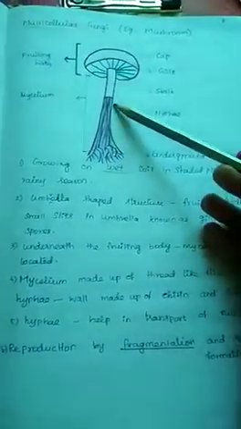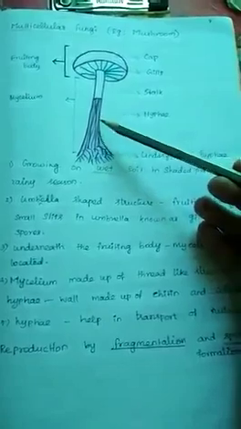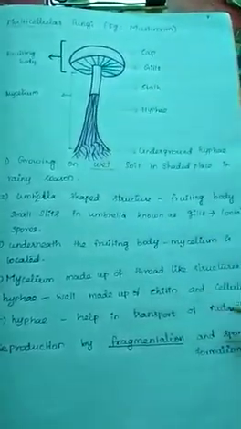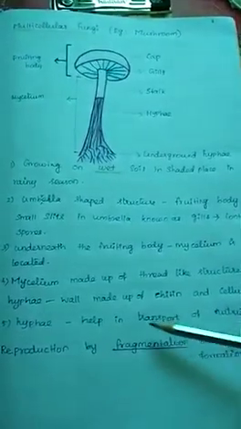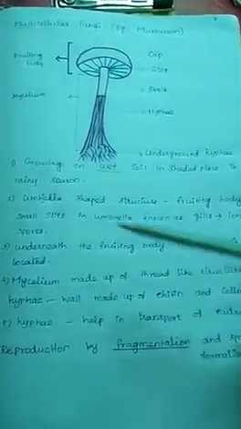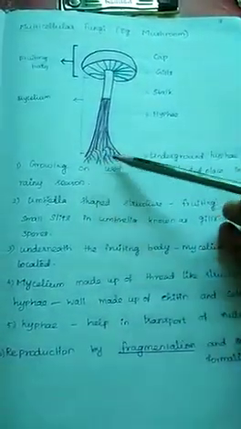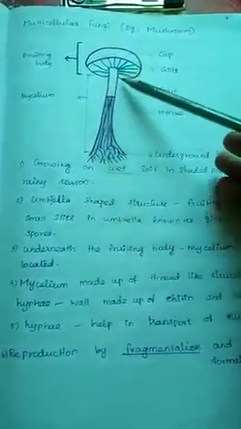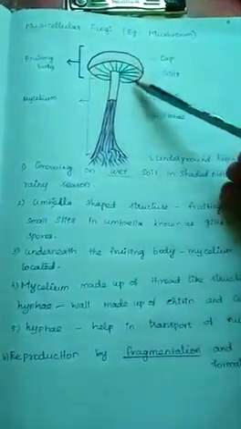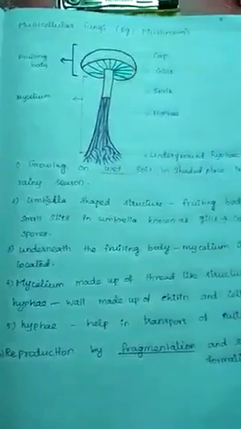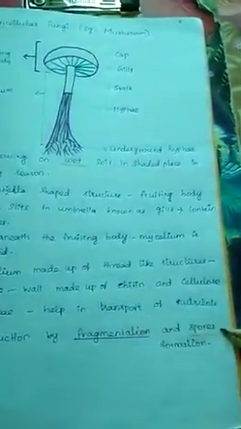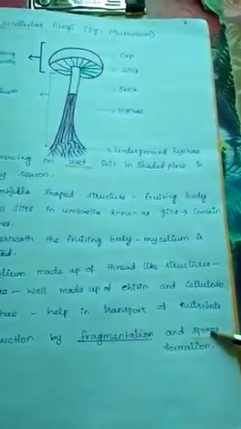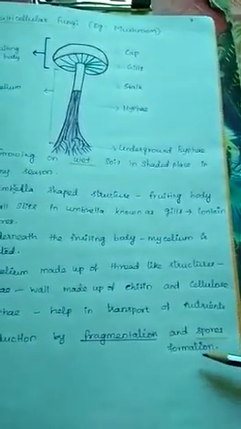The outer wall layer of the hyphae is made up of chitin and cellulose. What is the use of hyphae? It helps in the transport of nutrition. It gets nutrition from the soil and transports it to different parts of the mushroom body. About reproduction, it is by fragmentation and spores. Already I told about the spores. They are important for reproduction.